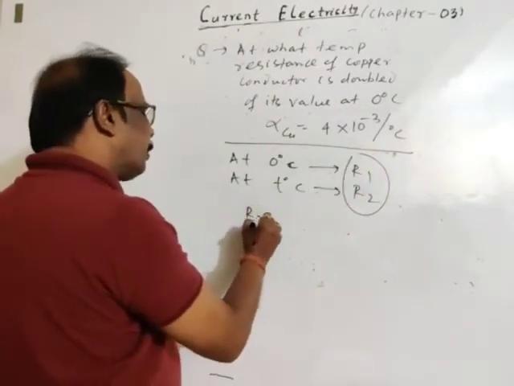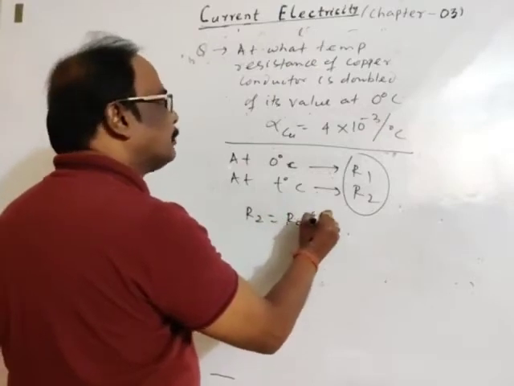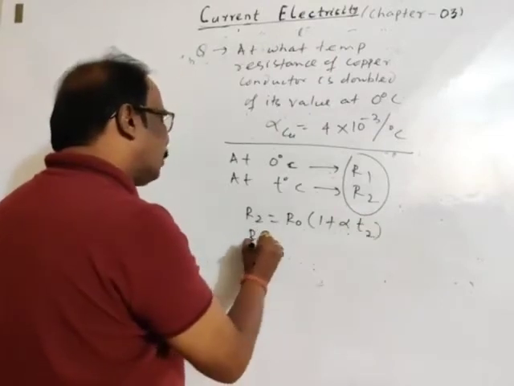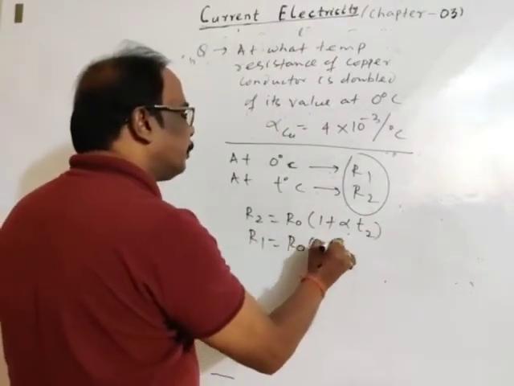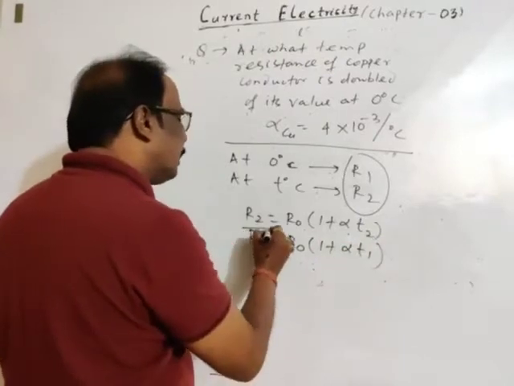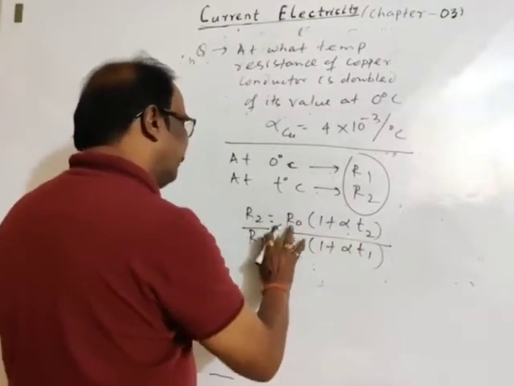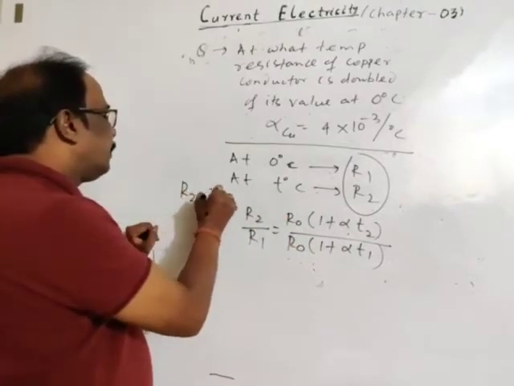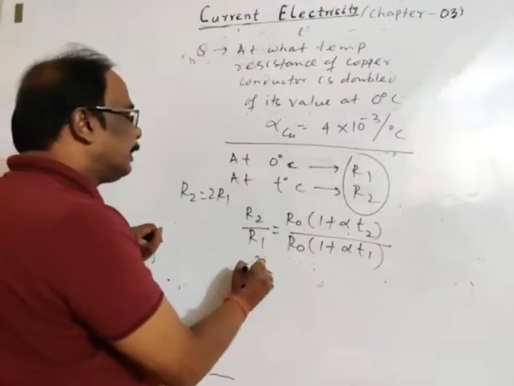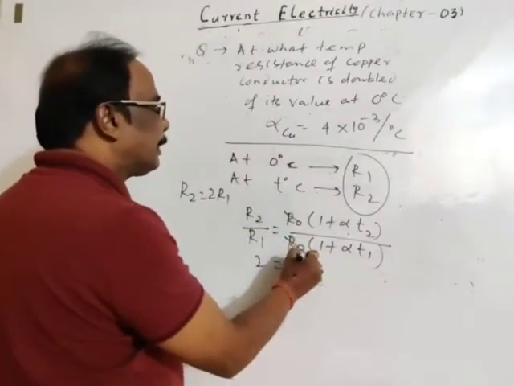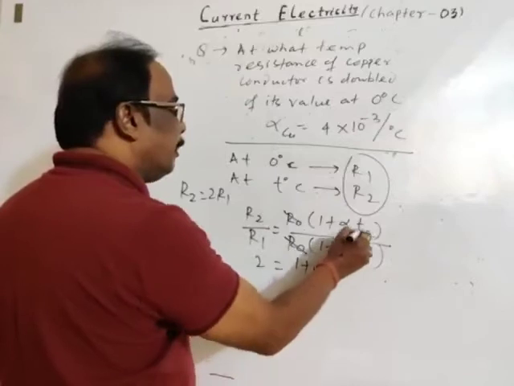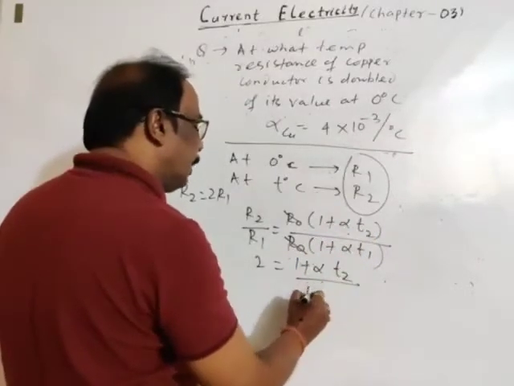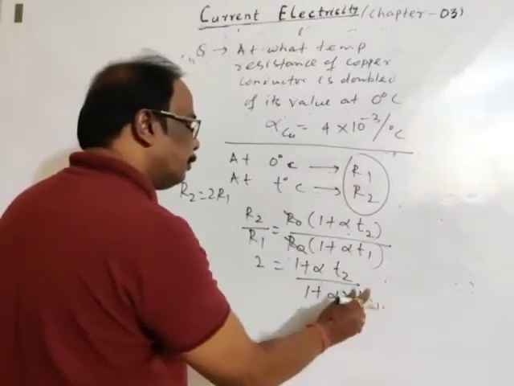R2 may be taken as R0 into (1 plus alpha T2), and R1 may be taken as R0 into (1 plus alpha T1). Now divide. Given the resistance will be doubled, R2 is equal to 2 R1, so it is 2. R0 gets cancelled: (1 plus alpha T2) over (1 plus alpha T1), with T1 equal to 0.